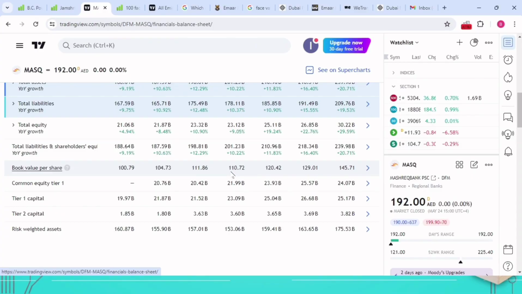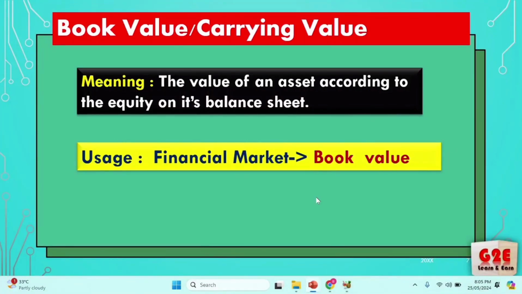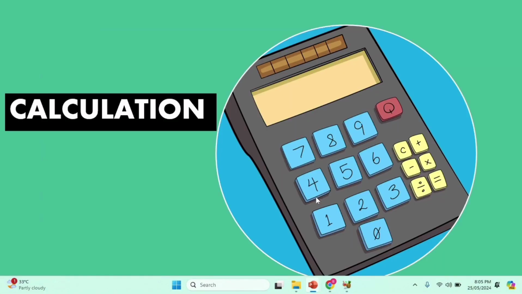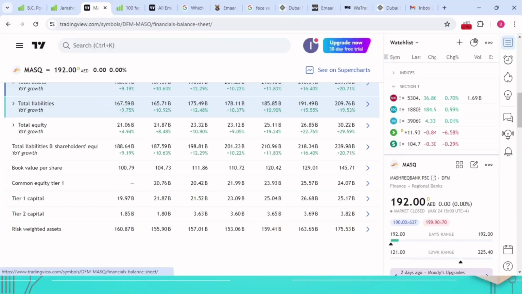Okay, now you understand where book value is available for the UAE market as well as for the Indian market. Next, we will see how to calculate those values. For face value, we can calculate it as equity share capital divided by the number of outstanding shares. What's the equity share capital available, and what's the number of outstanding shares available? Example, you can go from here.